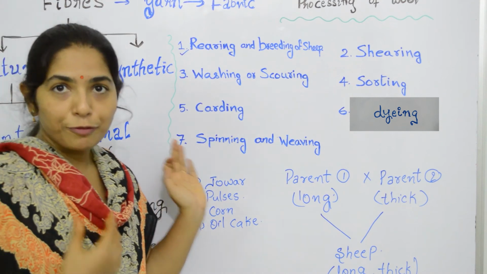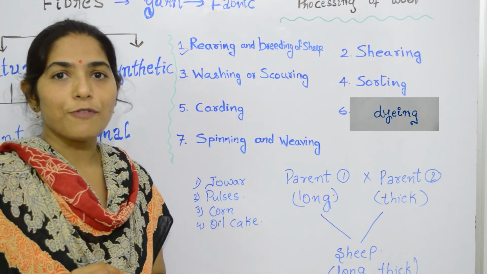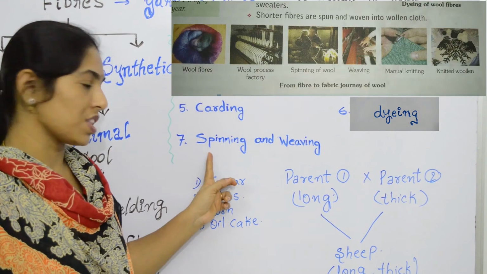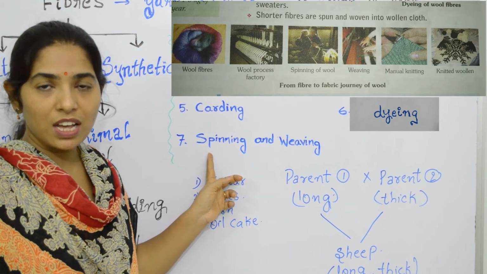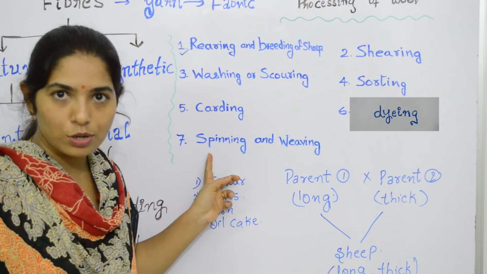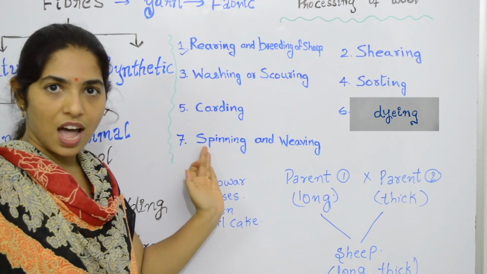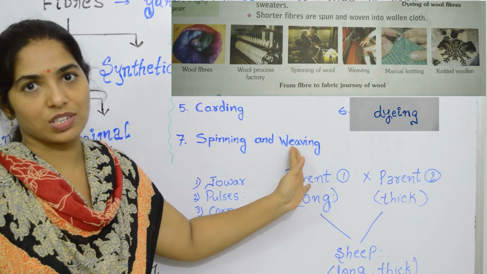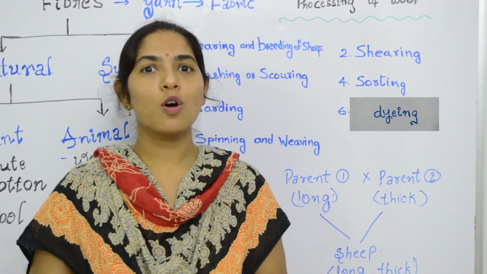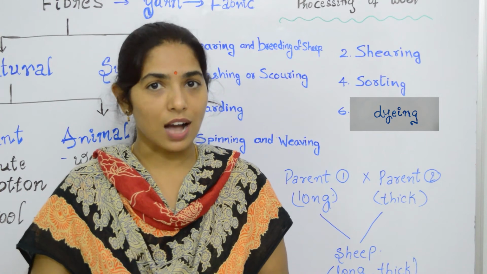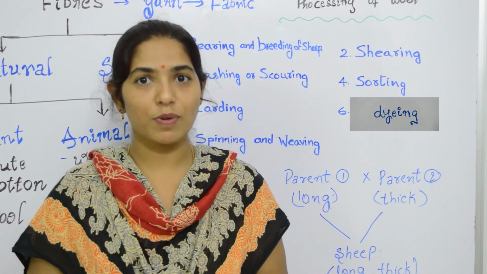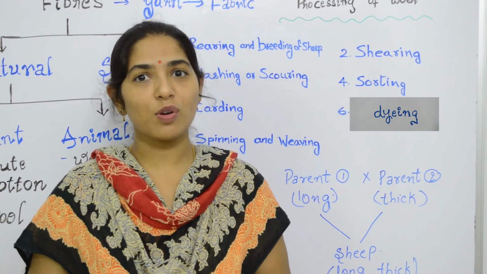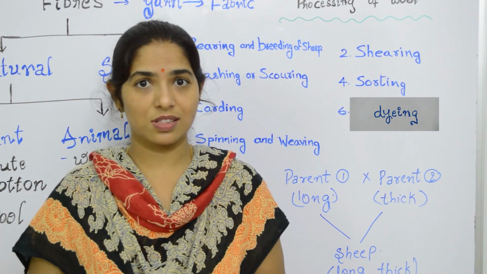Now, after dyeing, the woolen fibers are made into strong threads by the spinning process. That means by spinning, strong yarns are produced, and by using these yarns through the weaving process, woolen fabric is produced. Coming to uses of wool, wool is used for making carpets, sweaters, woolen blankets which we use during winters, and also socks, etc.